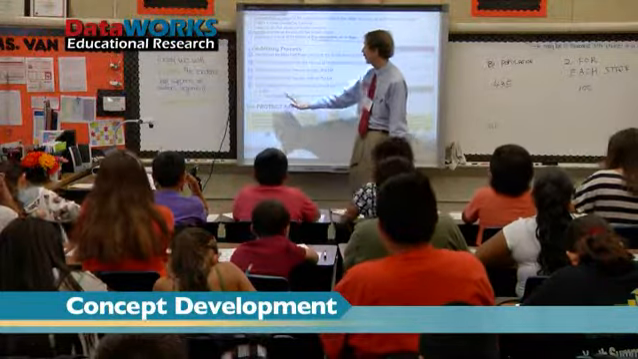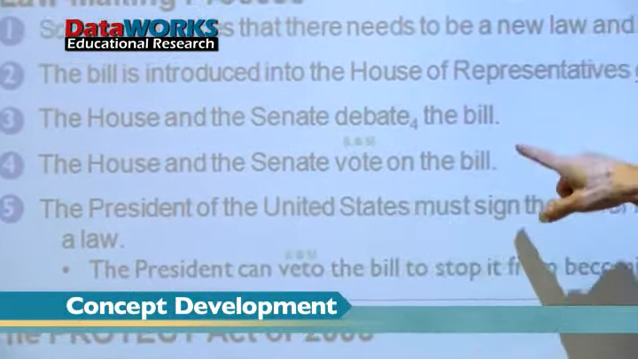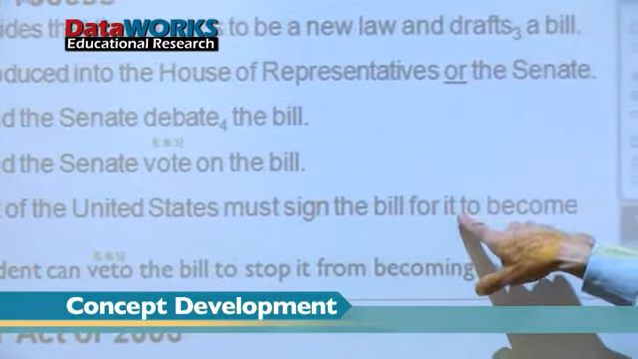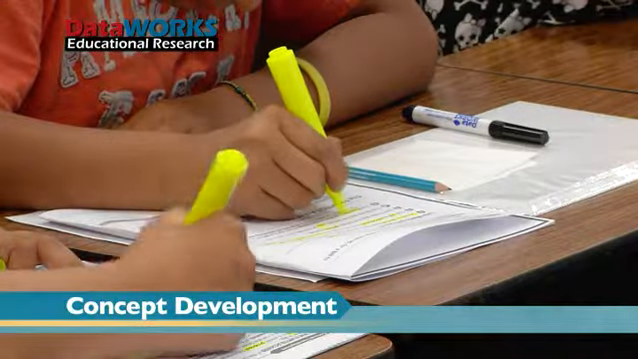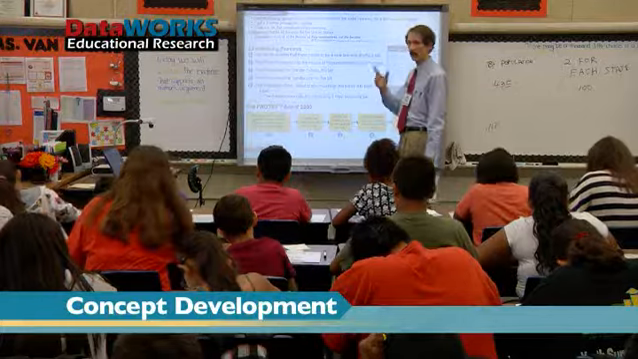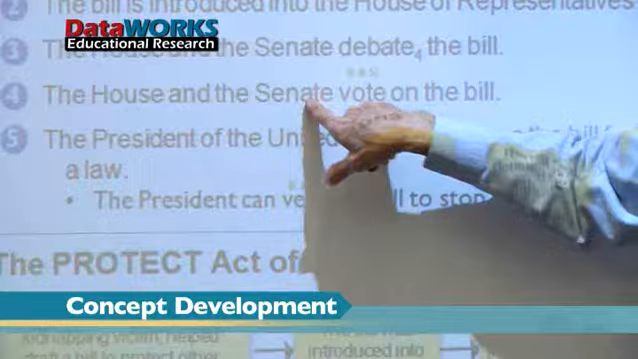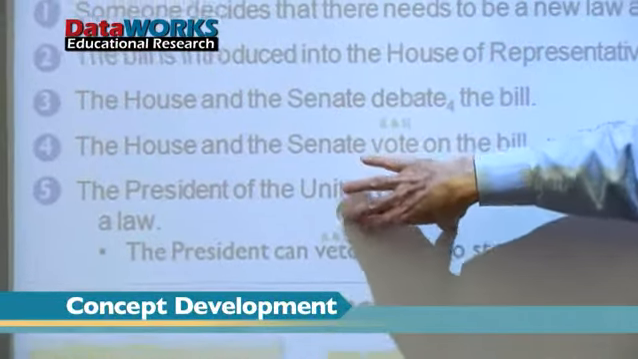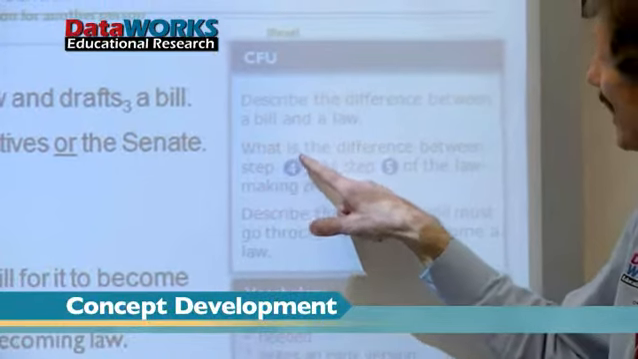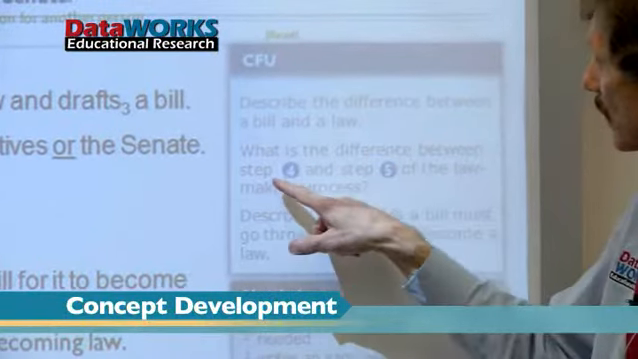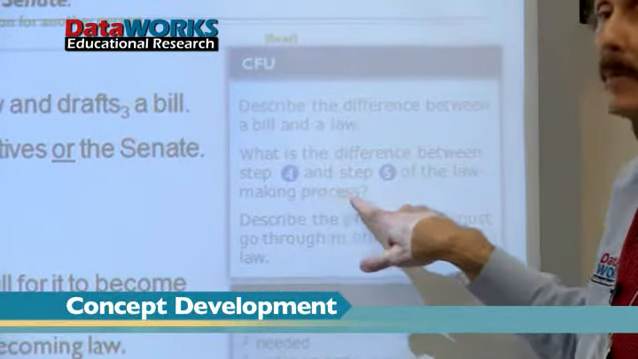Now let's read step 5. Ready to go. The President of the United States must sign the bill for it to become a law. Let's highlight this. President must sign. So if we look at step 4 and step 5, this is what? The House and the Senate must approve and the President must approve. I think we have a question here. What is the difference between step 4 and step 5 of the law-making process?